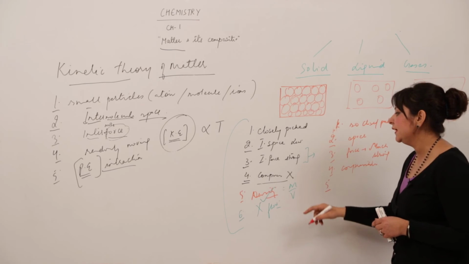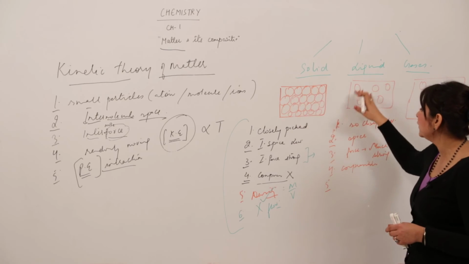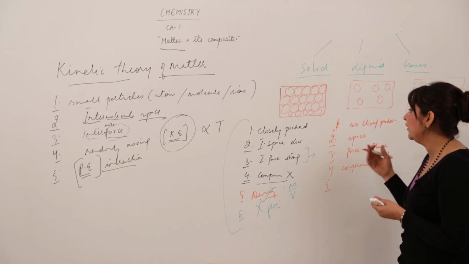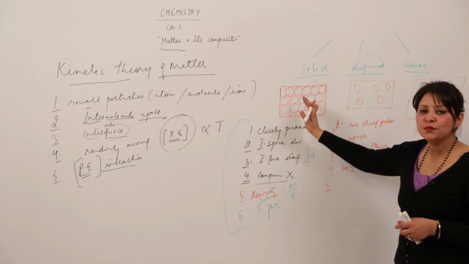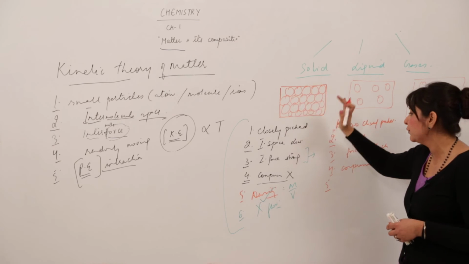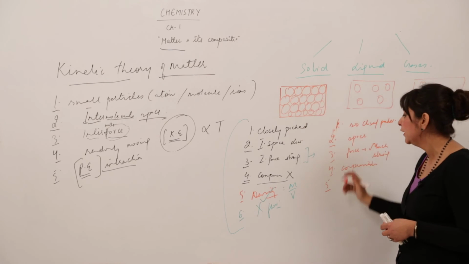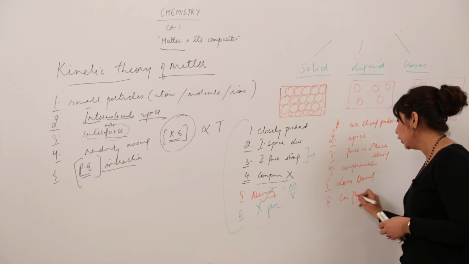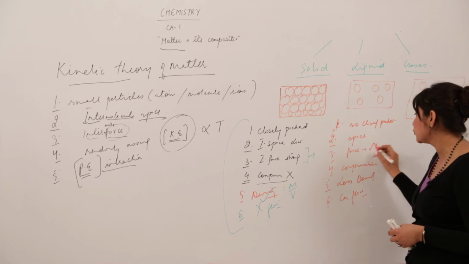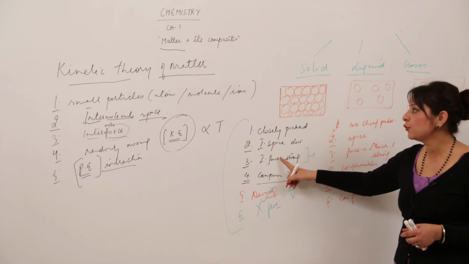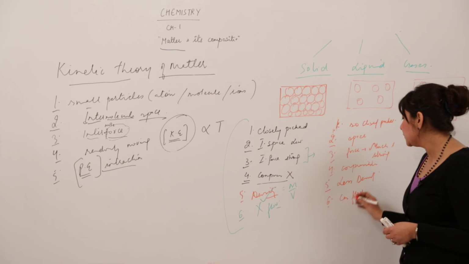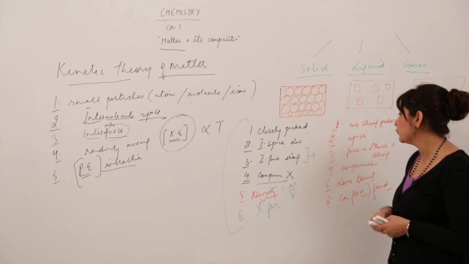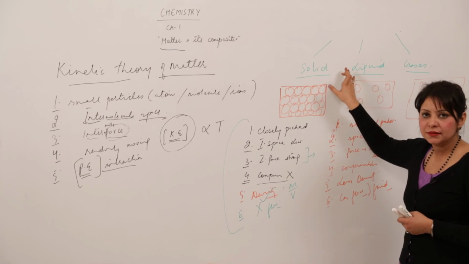And if we talk about density, see, in a given sample there are so many atoms, and in this given volume there are only 5 atoms. You can also draw 6, 7, 8, but it will always be less than the atoms which are present in this solid in the given sample of the volume. In the given volume, it will always be less as compared to the solid. So that means it has less density, and they can flow because their intermolecular force is not as strong as the intermolecular force of the solid. So they can flow. The substances which can flow are called fluids. So it also comes under the category of fluid. So any substance which fulfills all these categories is called a liquid.